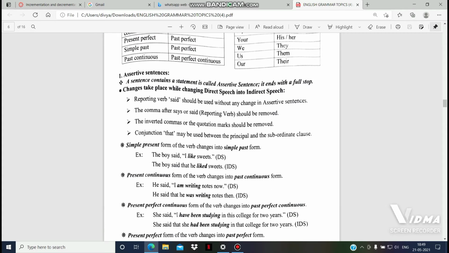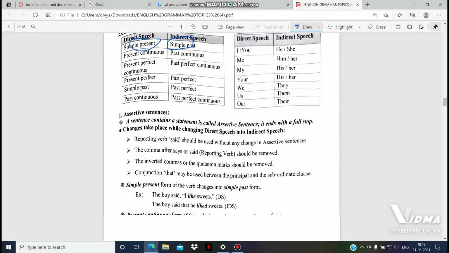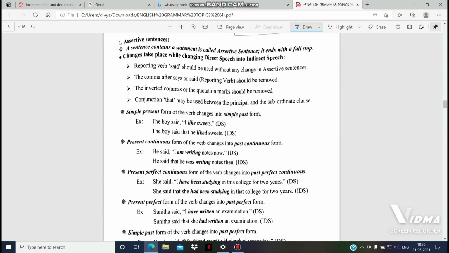Now we will go to example sentences. The simple present form of the verb changes to simple past. Here we can see that simple present will change to simple past. We will see that example here. The boy said, I like sweets. Here like is simple present. So through the verb we can identify which tense it is.